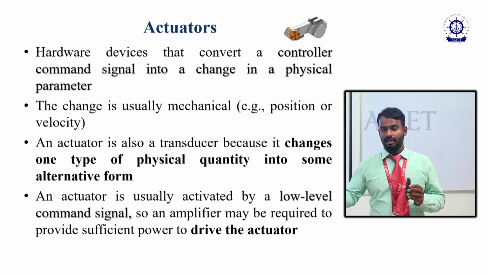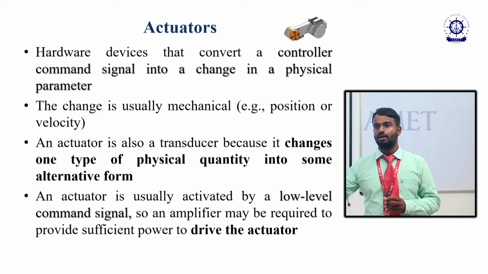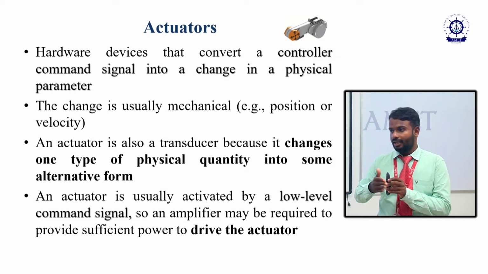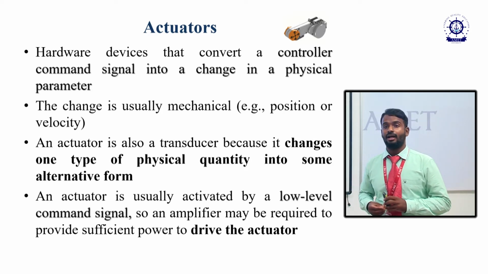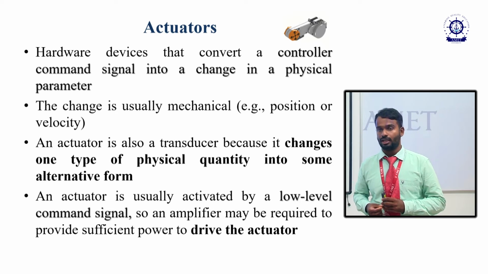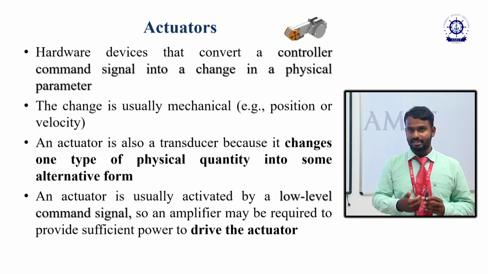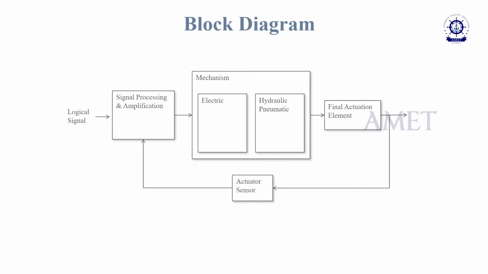The sensor gives the signal in electrical form, and the actuator may be a single acting cylinder, whose work is a linear movement, or a motor, where by getting the electrical signal from the sensor, the actuator does the rotational movement. You can see this very clearly in the block diagram: the actuators perform the work by means of this logical signal.